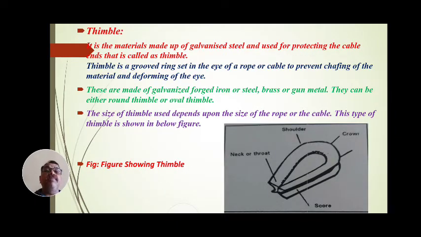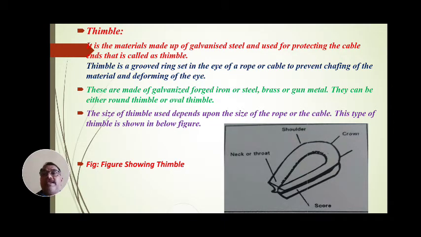First is the thimble. See in the figure showing the thimble. It is a material made up of galvanized steel and used for protecting the cable ends.